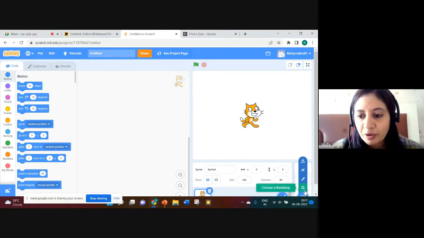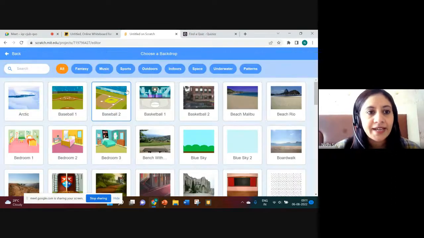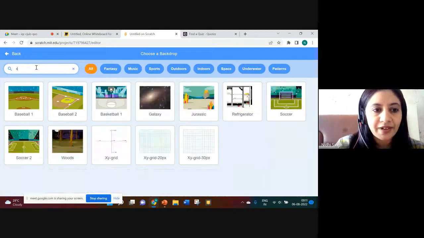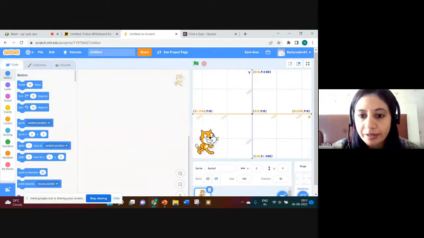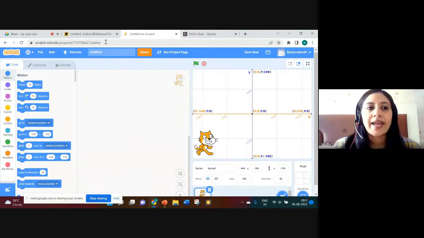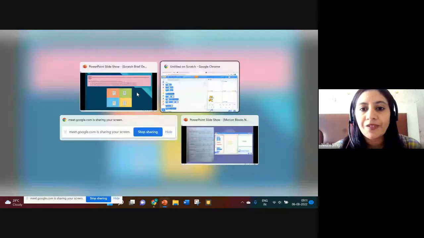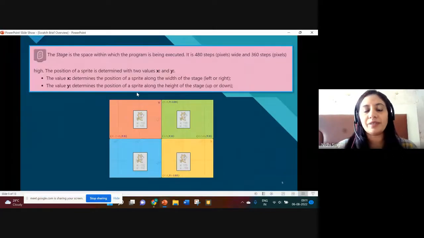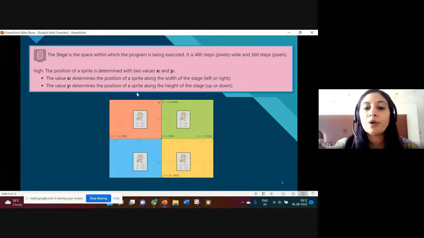From here you can choose your backdrop, and I'll just write XY grid. Now see this grid, a very important grid. XY coordinates. What do you mean by XY coordinates? What will come to your mind if I'm talking about XY coordinates? Different places. Yes, it will tell you the position of the sprite.